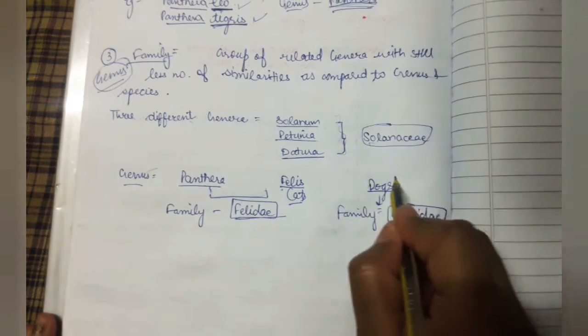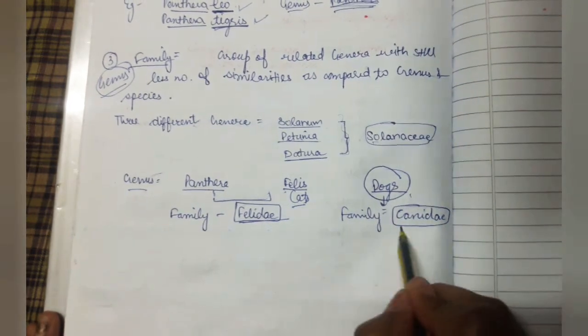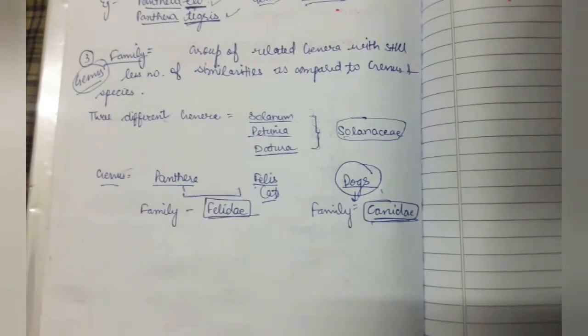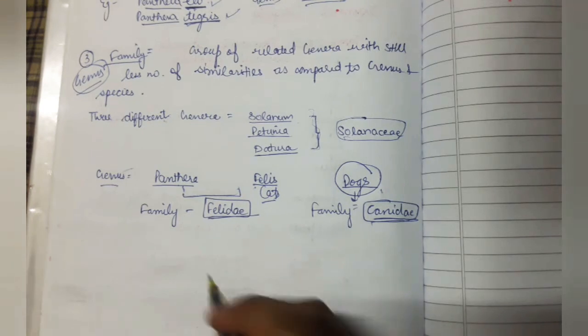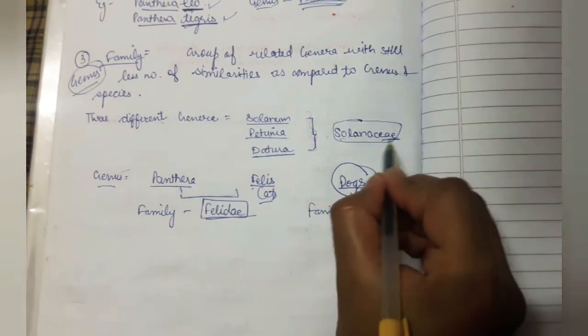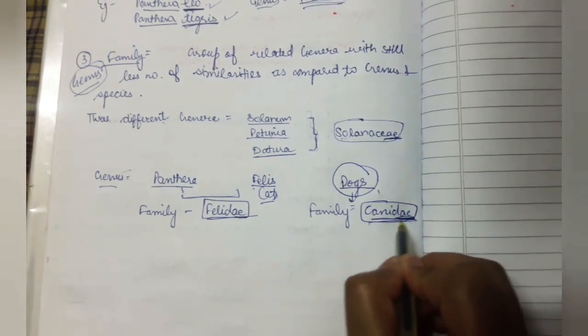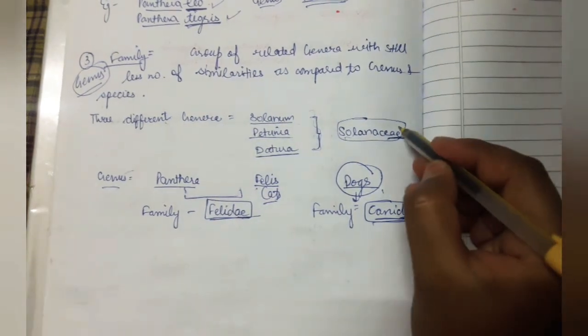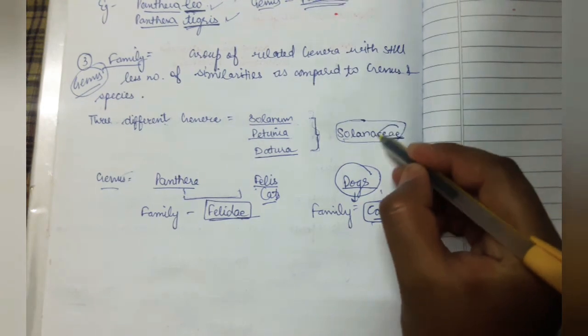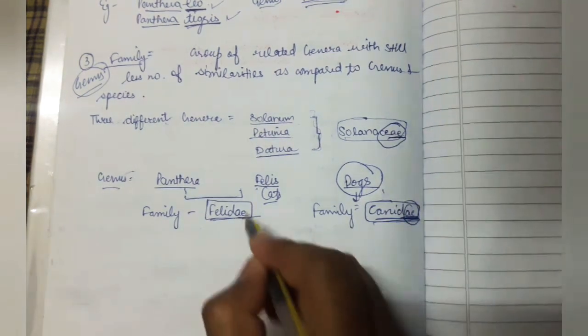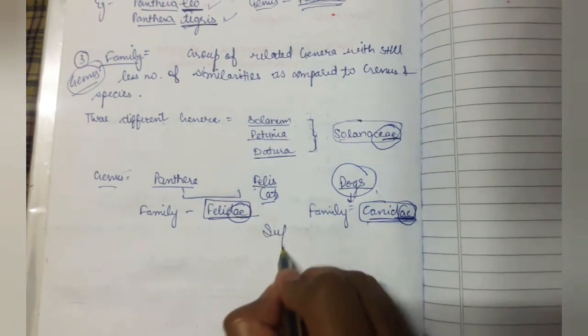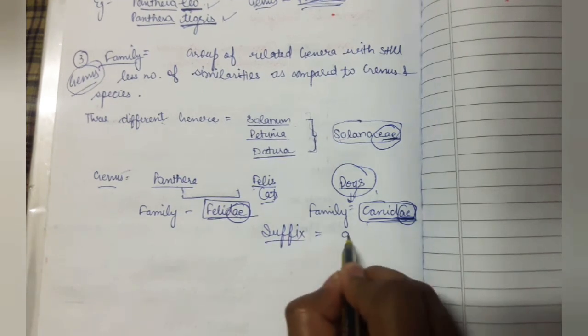Another family, for dogs, is Canidae. You can notice that all the family names here have one common thing. What is that? That is a common suffix, ae. So the suffix in the case of families is ae.